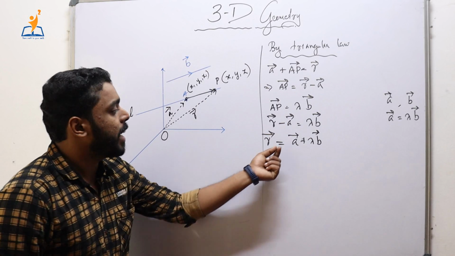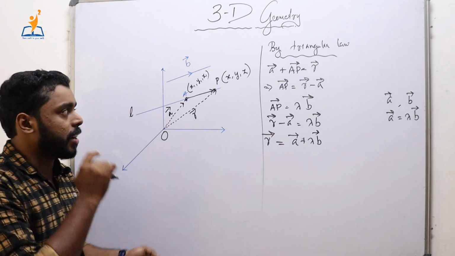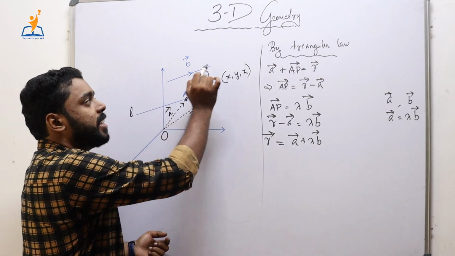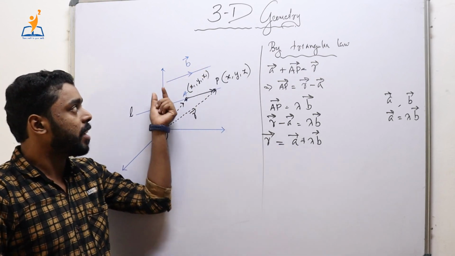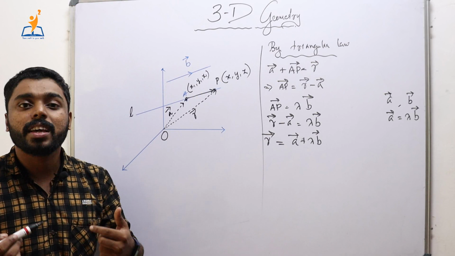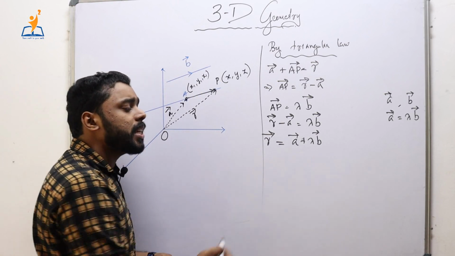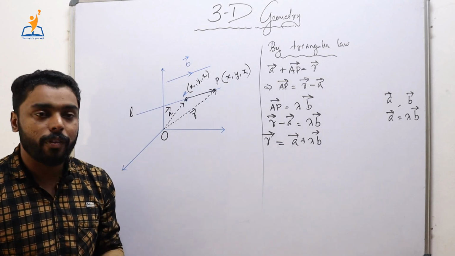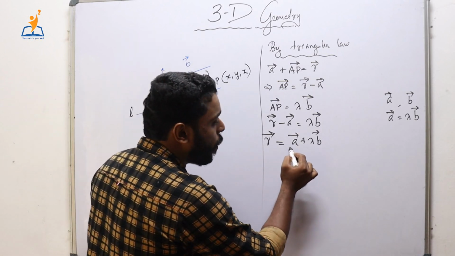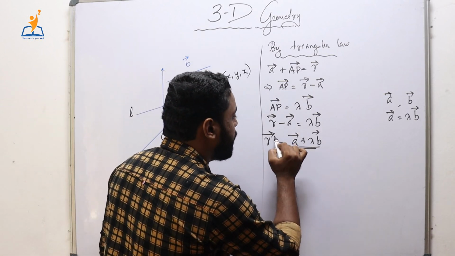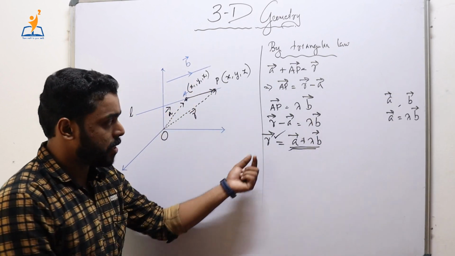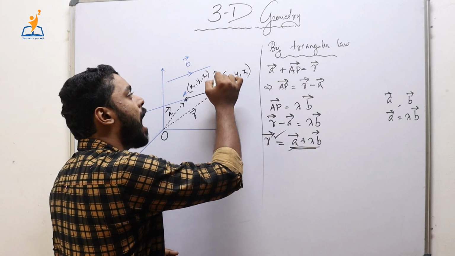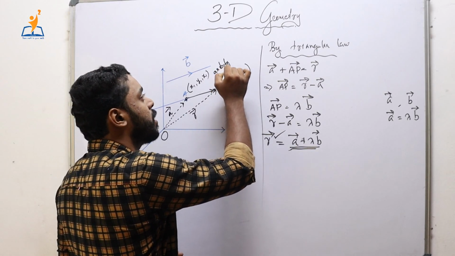See, here vector a is given. Since the point is given, we can easily find vector a. Now vector b is also given, which is the vector parallel to the line through the point A. It is given to us. Now lambda is any scalar such that a is equal to lambda b. It can also be evaluated. Then knowing these three quantities, it is possible for us to find the vector r, which is the position vector of the arbitrary point.